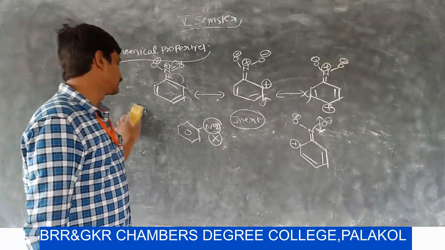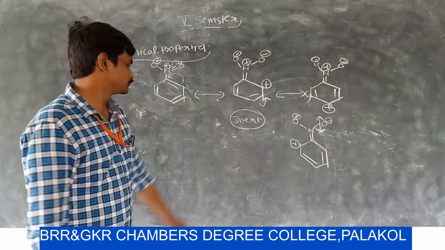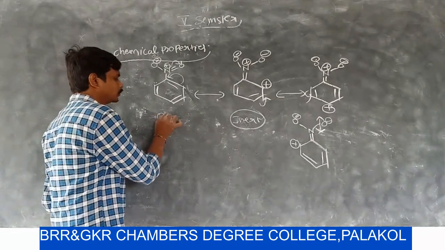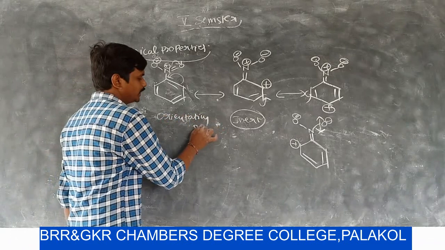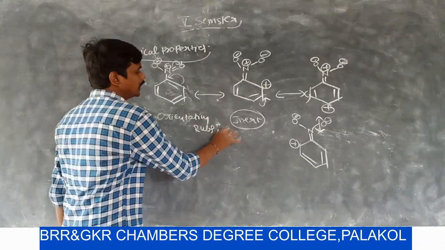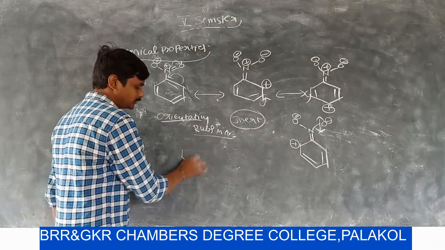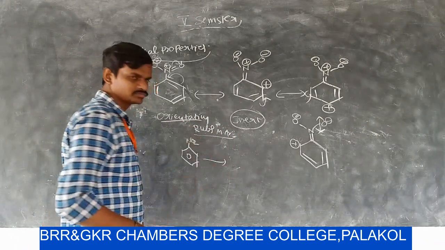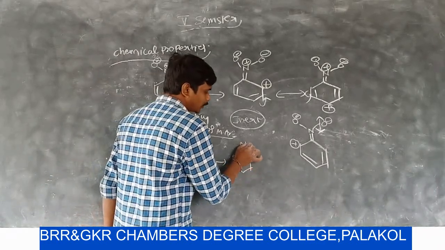And you can also explain orientation rules in aromatic systems. In the preparation method, you can write that nitrobenzene on nitration gives the meta-nitro product.